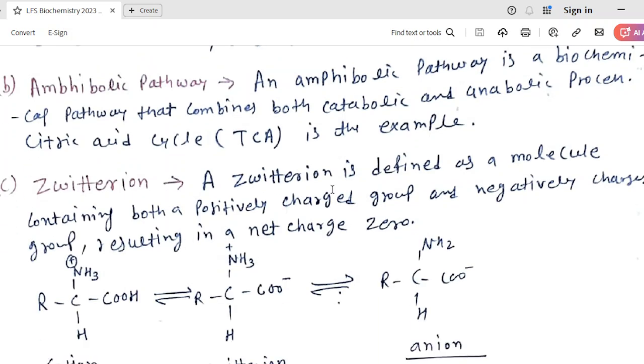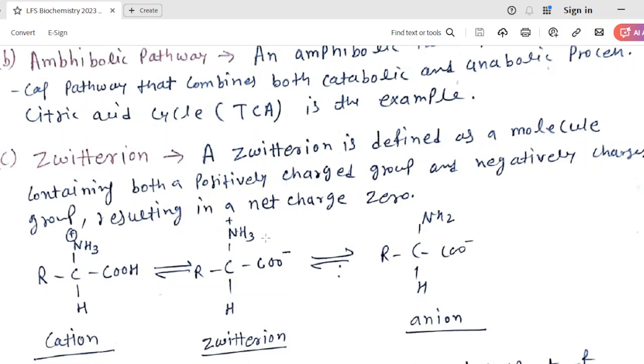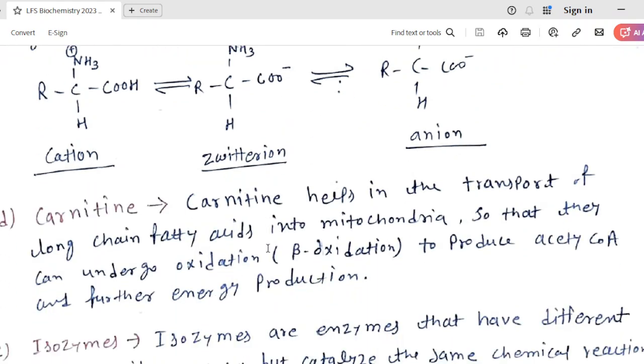Zwitterion. Zwitterions are those molecules which contain equal positive and negative charge. Hence, the net charge is zero. The best example are amino acids, in which if there is only positive charge, they form a cation, only negative, an anion, and if positive and negative charge are present in equal amount, then the net charge is zero. Hence, they form a zwitterion.